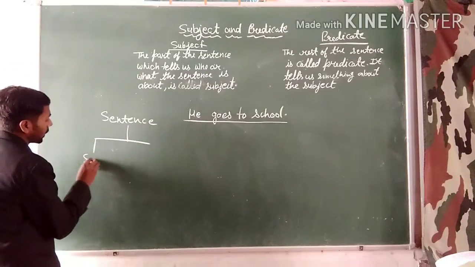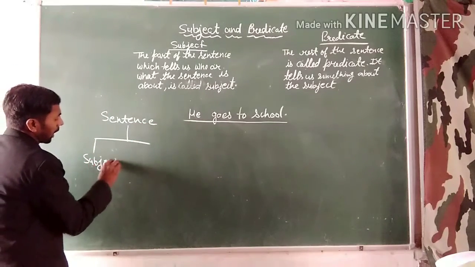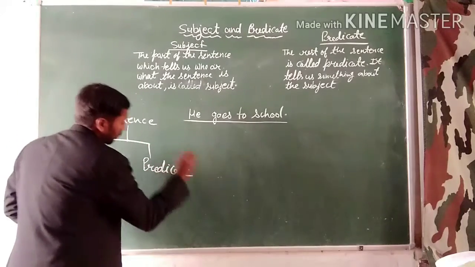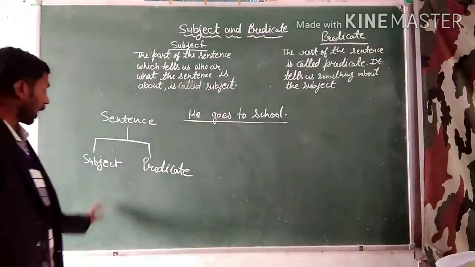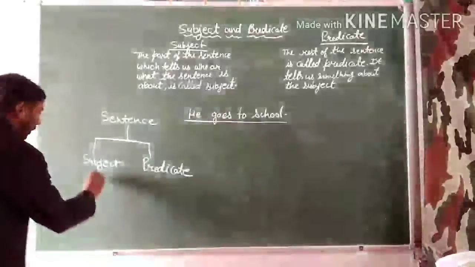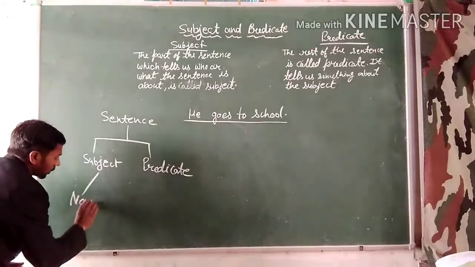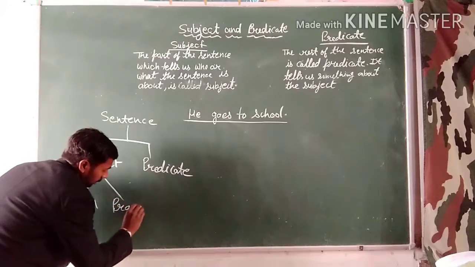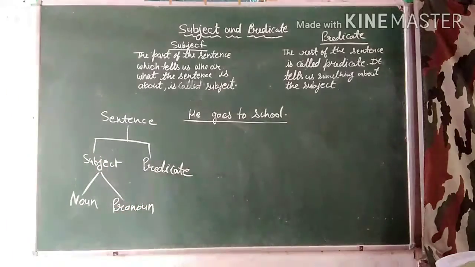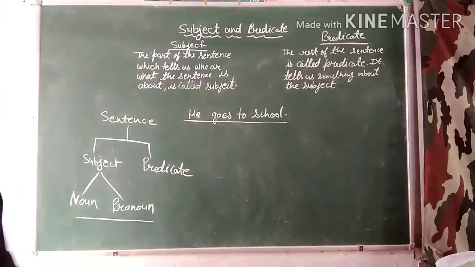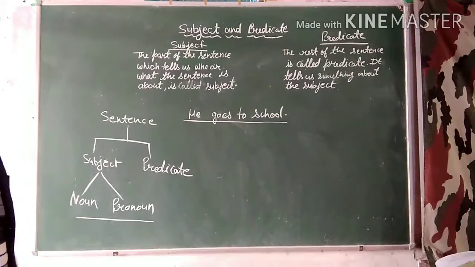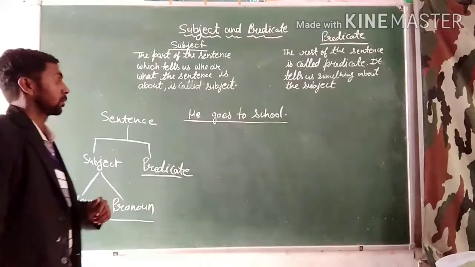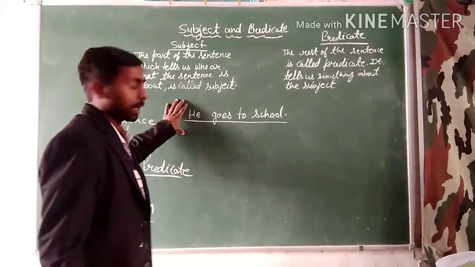First is the subject and second is the predicate. The subject is also divided into different parts, like noun parts and pronoun parts, and the predicate can be classified in a similar way. Now we come to the point.